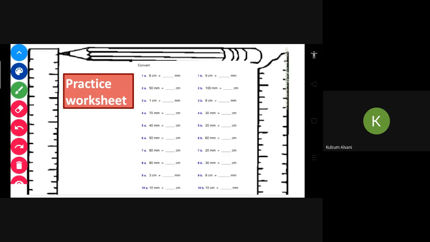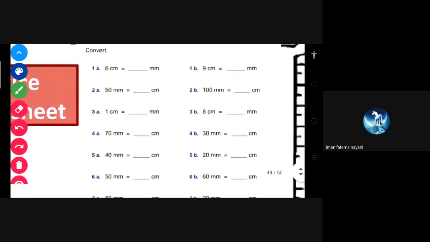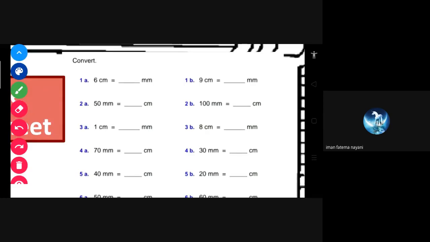Girls, did I give this worksheet before in the homework? Yes, ma'am, yesterday also. So here it is given: 6 centimeters equals how many millimeters? 60 millimeters. Wait, everyone will think and then say the answer. First, do you remember that 1 centimeter equals how many millimeters? I want to know. See if you remember this.